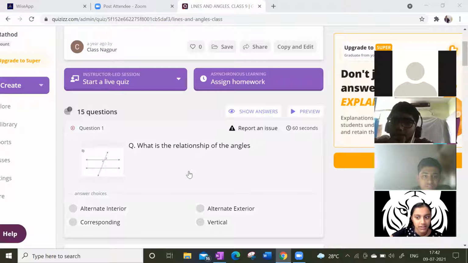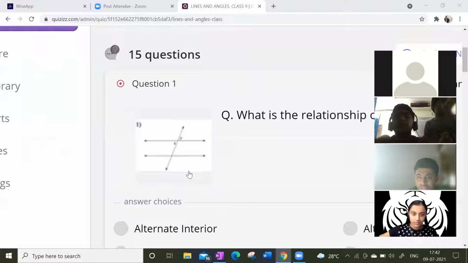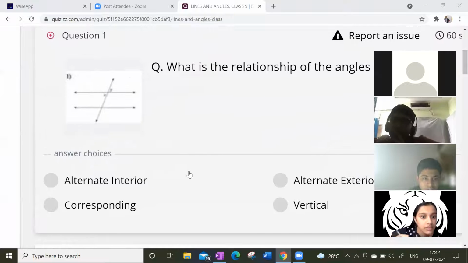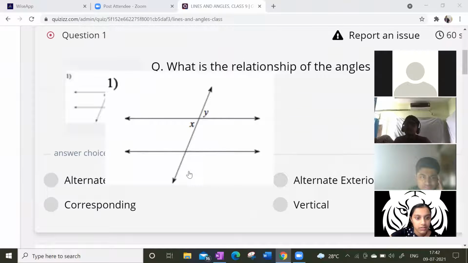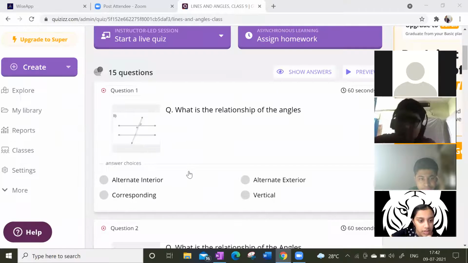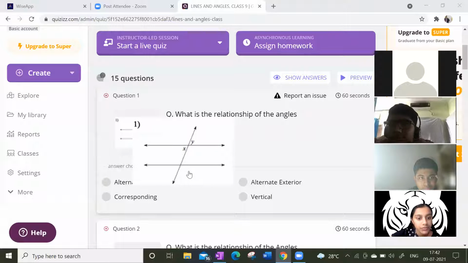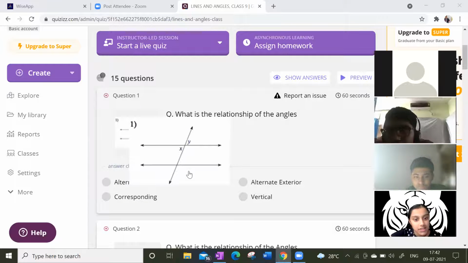What is the relationship of the angles? Can I zoom it out? You can see the picture. Can you see the picture? Yes, sir. Make it fast. Only 15 seconds, 10 seconds of time.